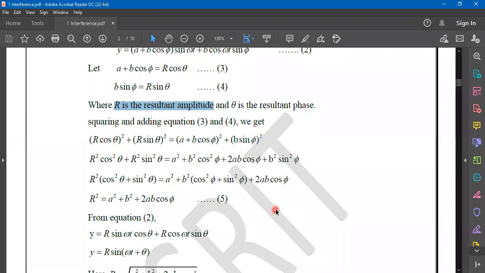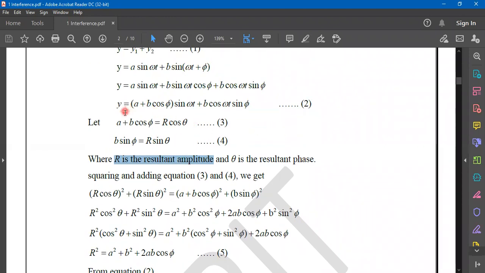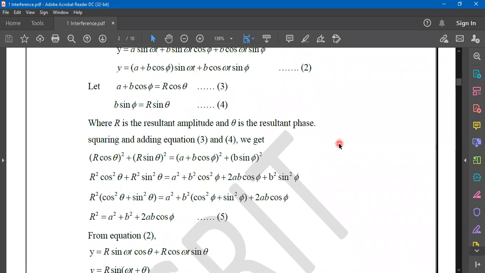That's what actually you got. Okay, from equations 3 and 4, you define them, R cos theta and R sin theta. And before that, we have this equation, a plus b cos phi sin omega t plus b cos omega t sin phi, equation 2.